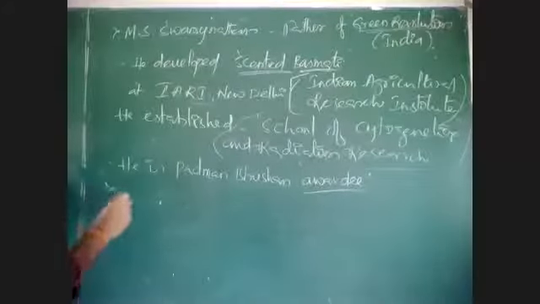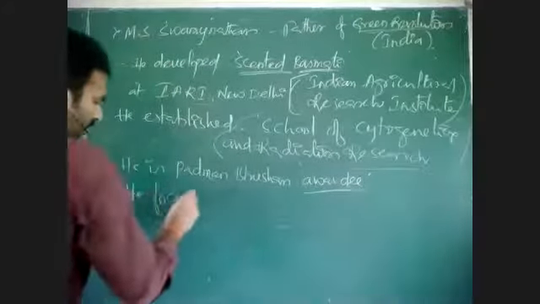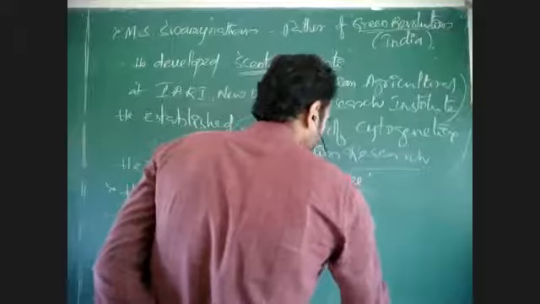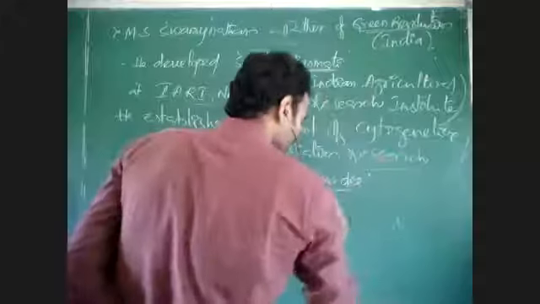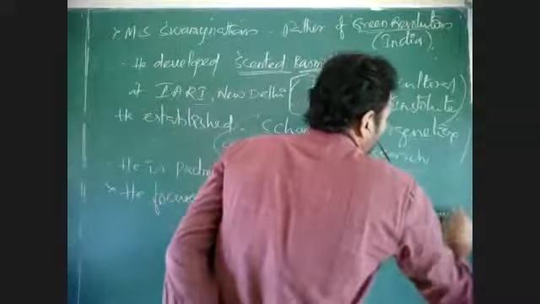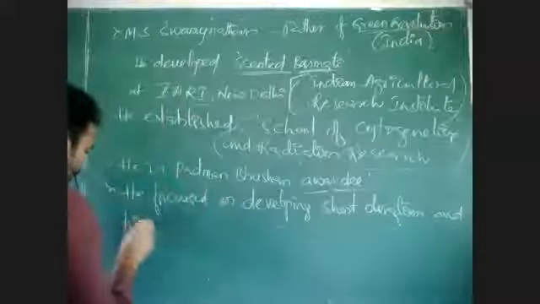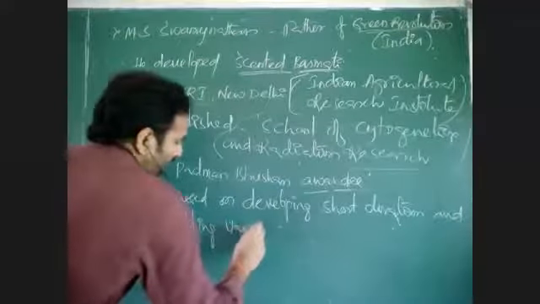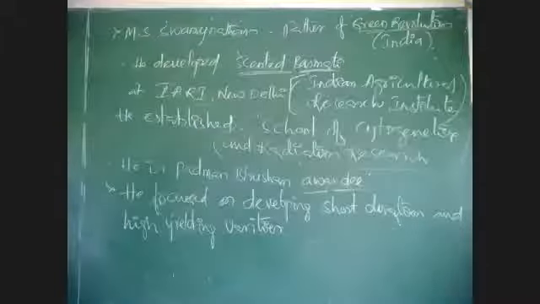His aim is developing semi-dwarf, or we can say short duration and high yielding varieties. Short duration and high yielding varieties.